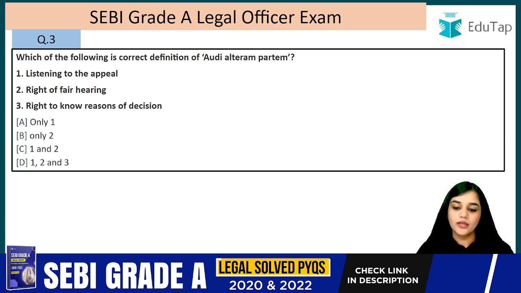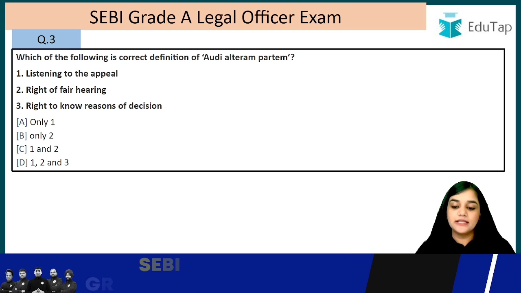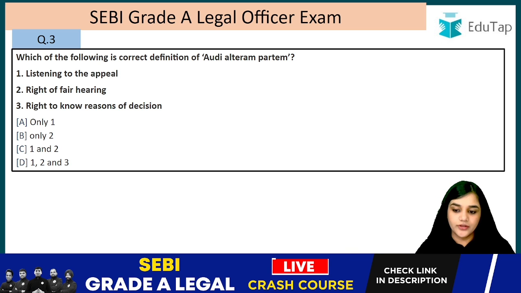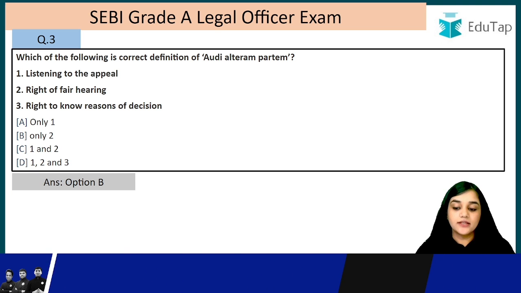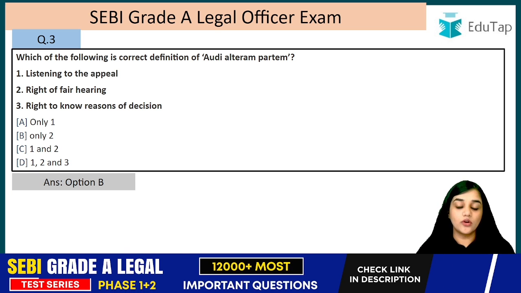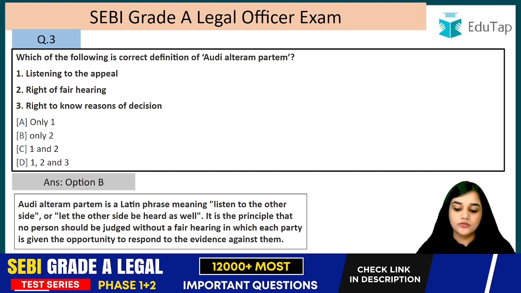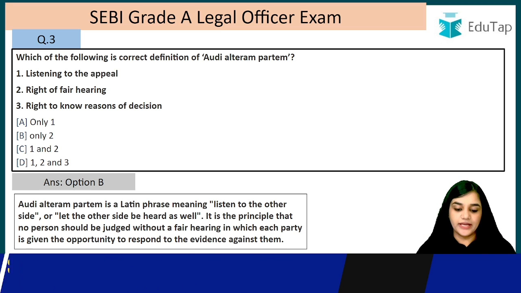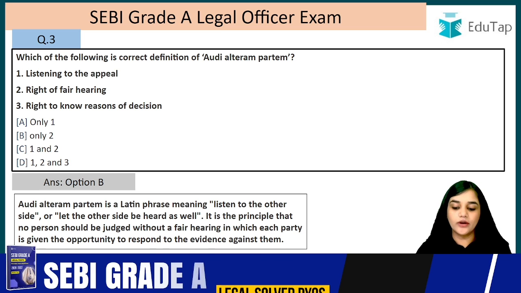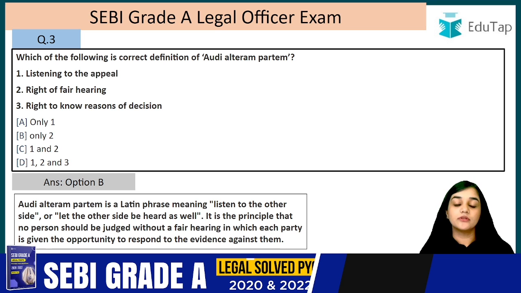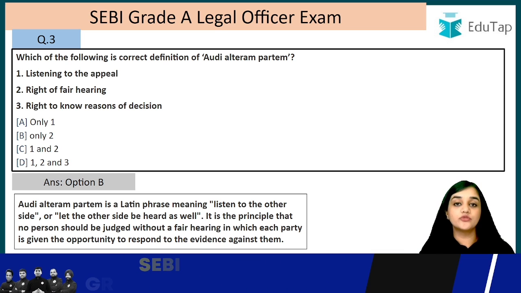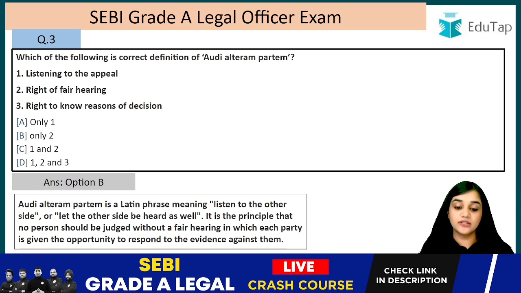Question number 3. Which of the following is the correct definition of audi alteram partem? Listening to the appeal, right of fair hearing, right to know reasons of decision. So the answer is B, that is right of fair hearing. So what does audi alteram partem mean? It means the right of fair hearing, right? It is a Latin phrase meaning listen to the other side, or let the other side be heard as well. So you must have heard that no one should be condemned without being heard, right? This is in consonance with this principle.